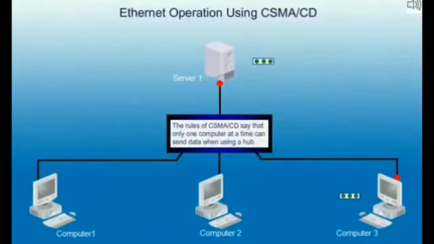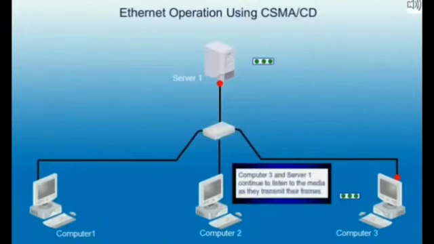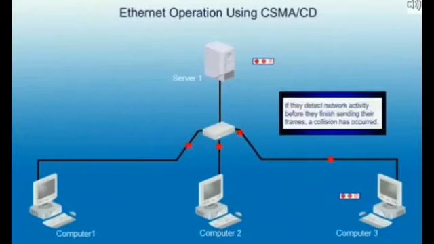The rules of CSMA/CD say that only one computer at a time can send data when using a hub. Computer 3 and server 1 continue to listen to the media as they transmit their frames. If they detect network activity before they finish sending their frames, a collision has occurred.